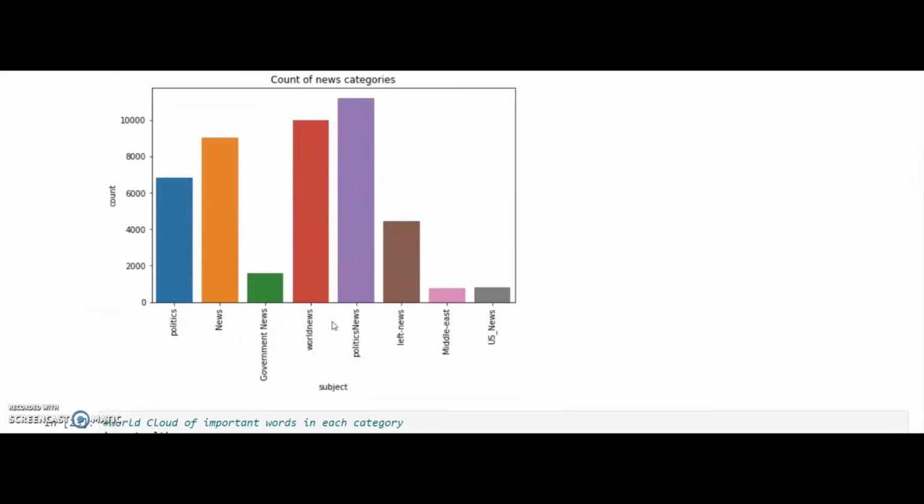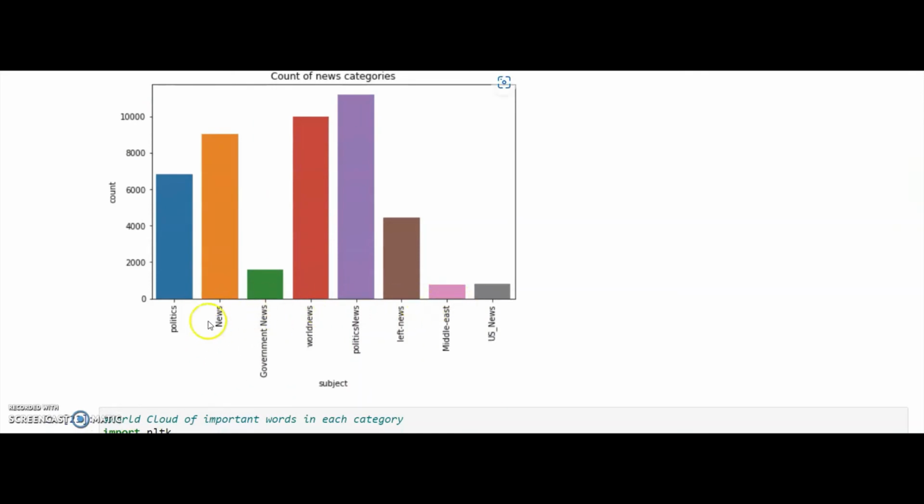Once that is done, we have identified the categories present in each data. So it contains politics news, government news, world news, left news, Middle East news, and so on.